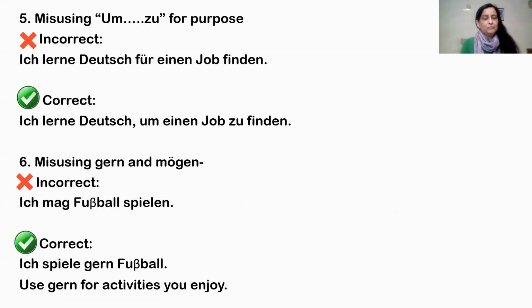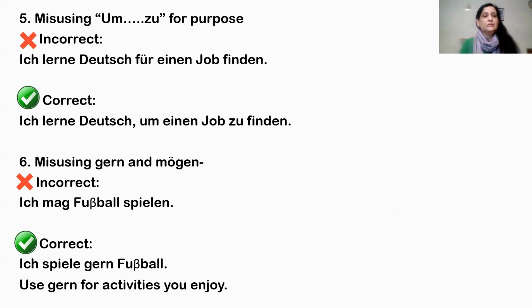Now fifth one is misusing um and zu for purpose. So you have to see where to use um and zu. In this case, the incorrect sentence is Ich lerne Deutsch für einen Job finden. It means I learn German to find a job, or for finding a job.